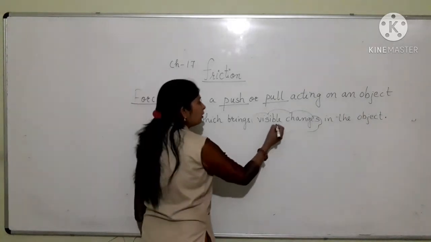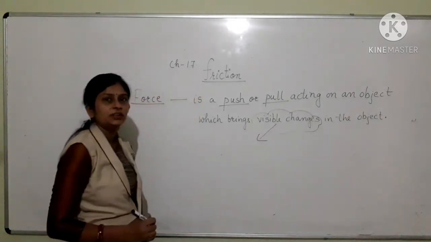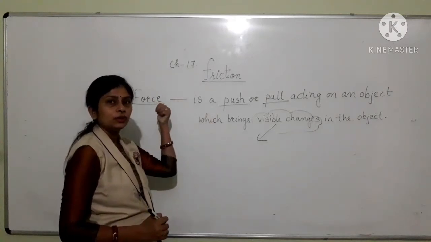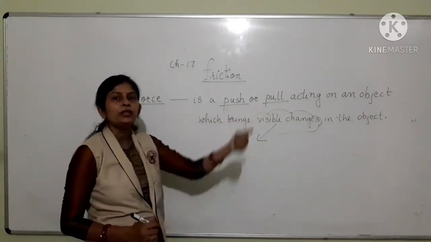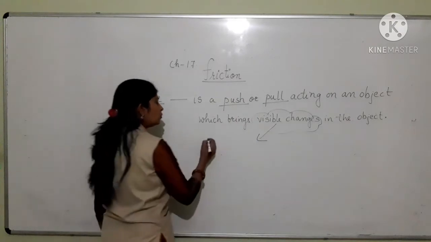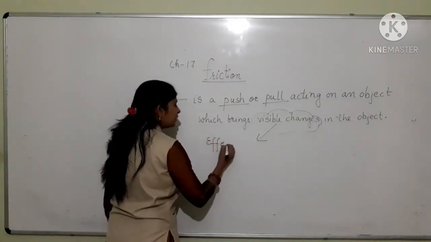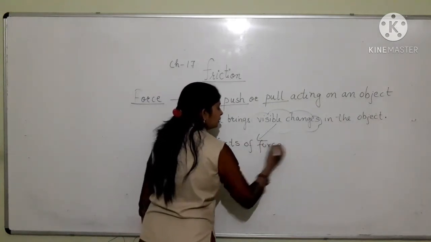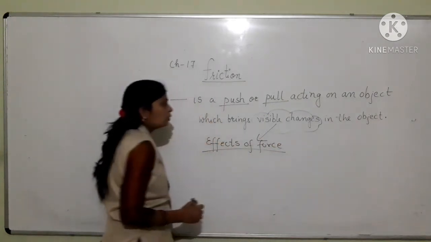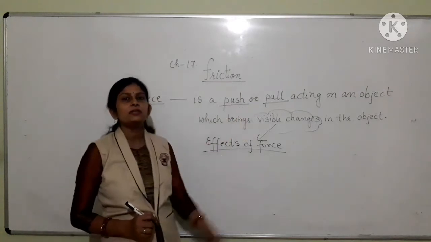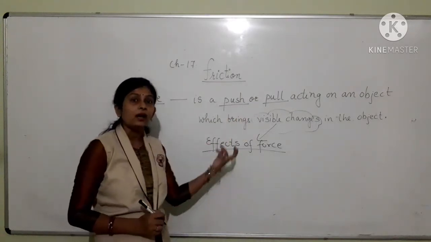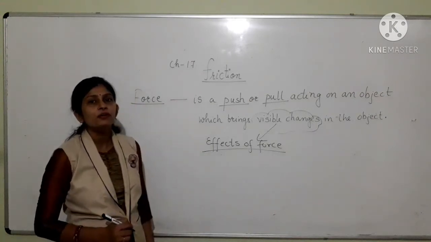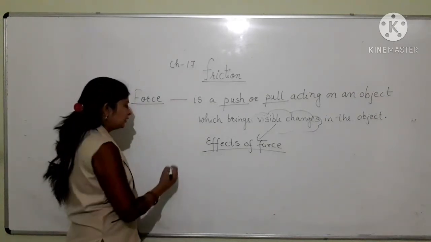Now these visible changes which are brought by the application of force are known as effects of force. Now, what are the visible changes? What are the effects of force? That are,